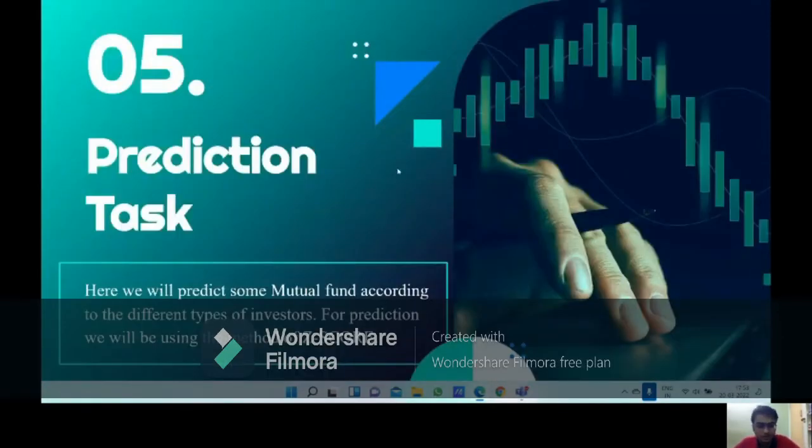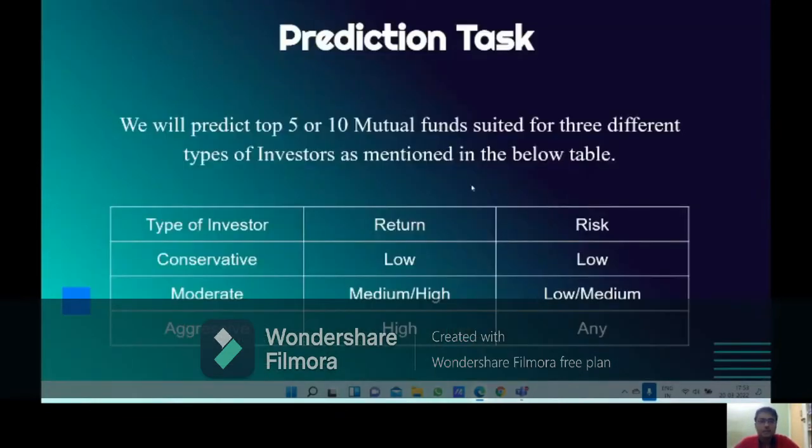Now here we come to the prediction task. Here we will predict some mutual funds according to the different types of investors. For prediction, we will be using the method of Z-score. We will predict the top 5 or 10 mutual funds selected by the different types of investors as mentioned in the below table. For a conservative investor, we should get low return, but should also have low risk. For a moderate investor, we should get medium or high return, but risk should be low or medium. For an aggressive investor, we should have high return, and there can be higher risk.